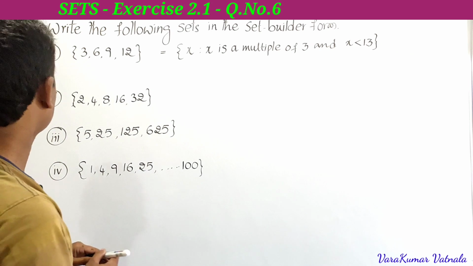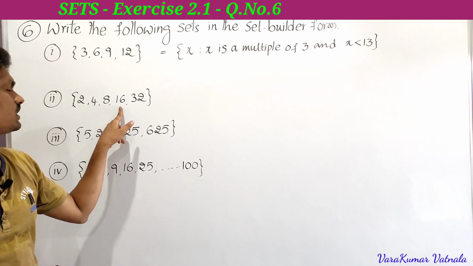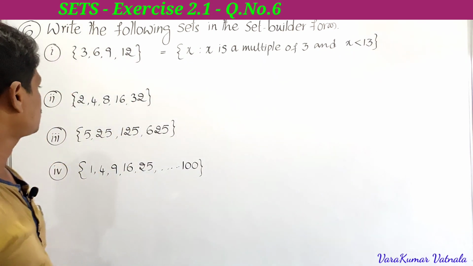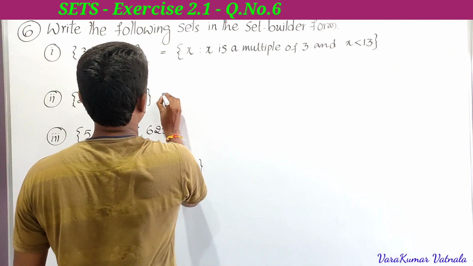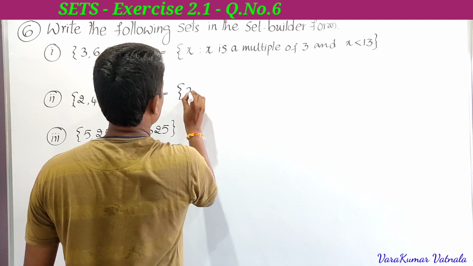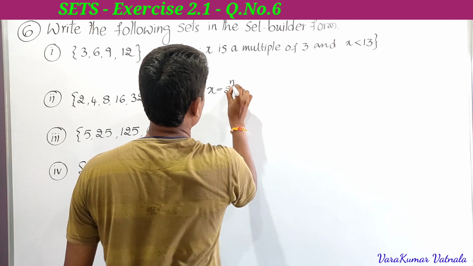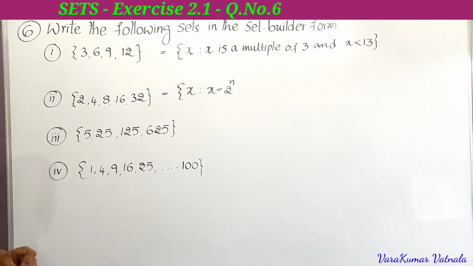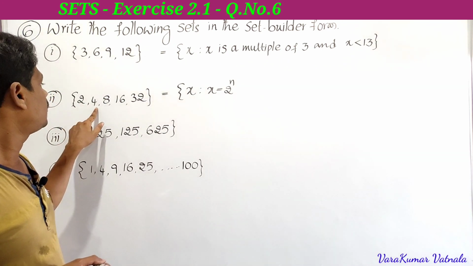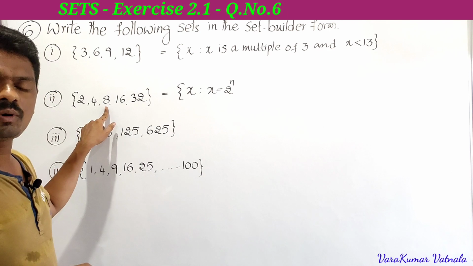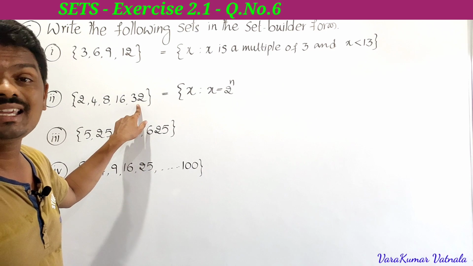So next, the second one. Observe the set 2, 4, 8, 16, 32. See here, these are the exponents of 2. So how can we write? It is equal to the set of all x such that x is equal to 2 to the power n. If you write n is equal to 1, you get 2 to the power 1 is 2, 2 to the power 2 is 4, 2 to the power 3 is 8, 2 to the power 4 is 16, 2 to the power 5 is 32.